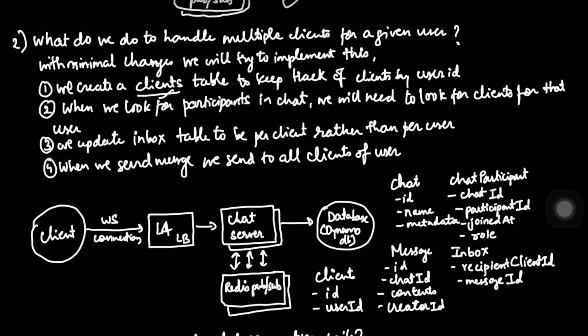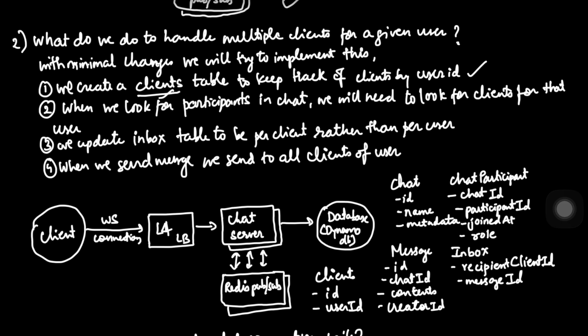Here we need to introduce a new table that maps a user ID to multiple clients, whether it's your Chrome browser, your Android app, or your desktop client. Each of them gets a unique ID and its own entry. Now when the server looks up who is in the chat, it doesn't stop at the participant ID. It does a secondary jump to find every active client associated with that user.